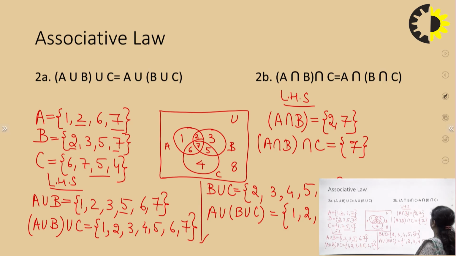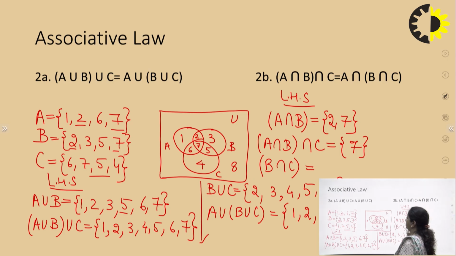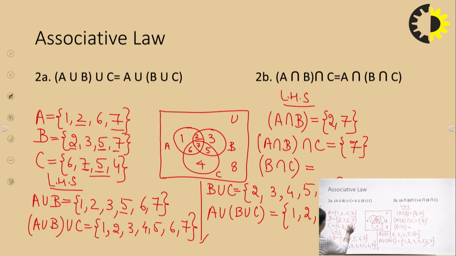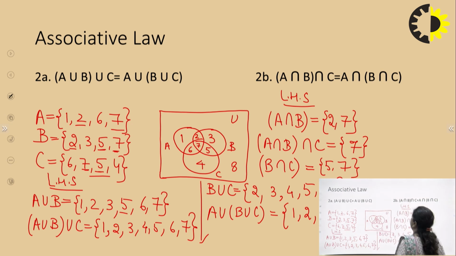So for RHS, first of all we'll have to take out B intersection C. So what will be the value of B intersection C? Let us see. B and C, and then I have this 7 also as common element. So I'll have 5 and 7 as common elements. Now I'll have to take the intersection of this result with A.